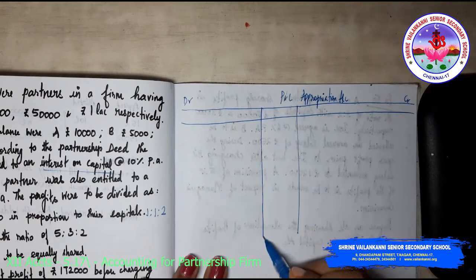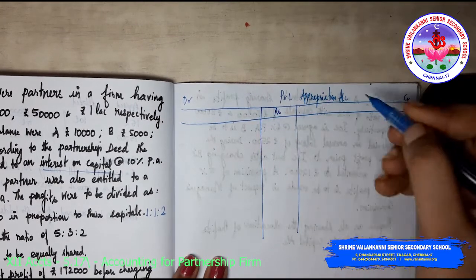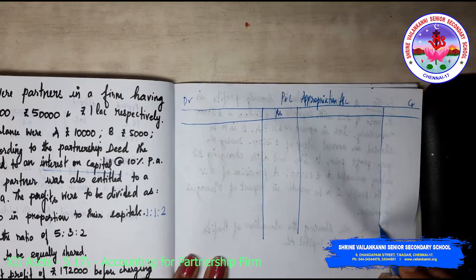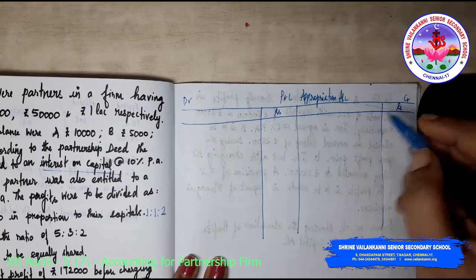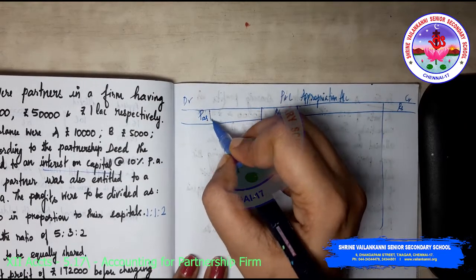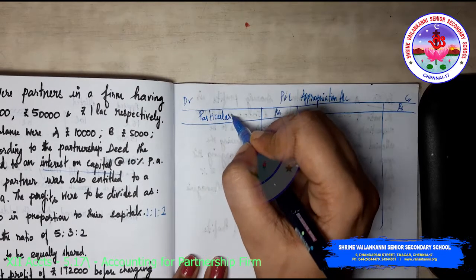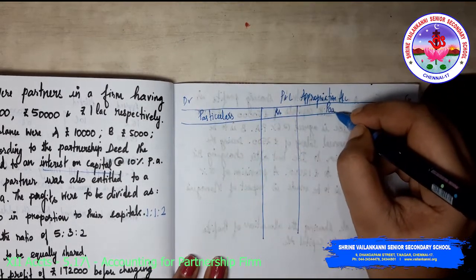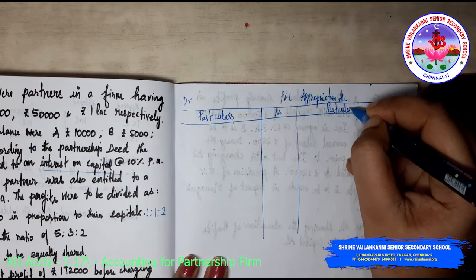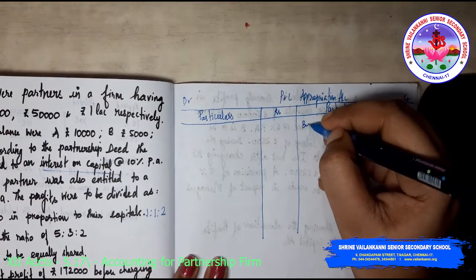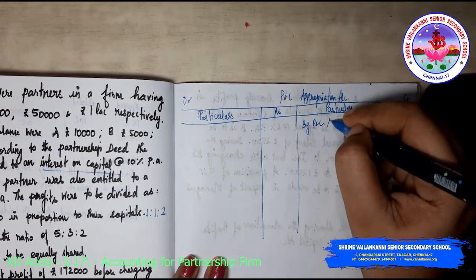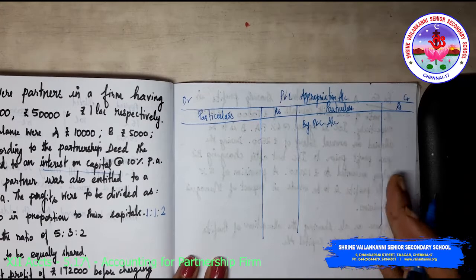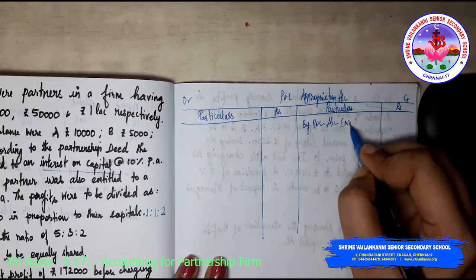You have the amounts coming here, and the particulars. By P&L account. This will be the format, right? So you will bring down the net profit.